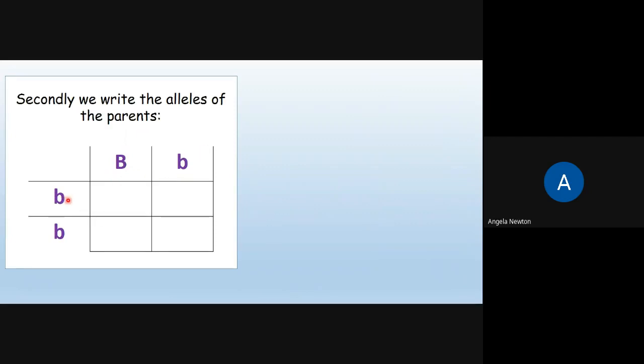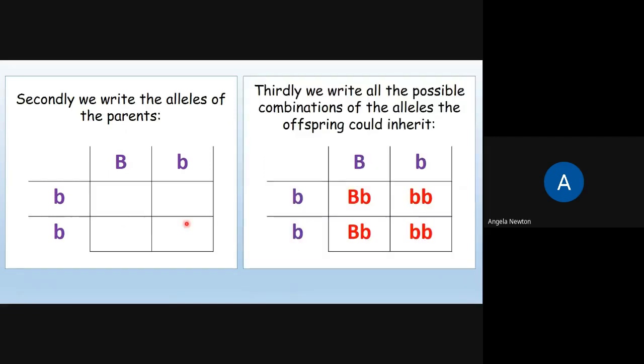And then we've got two recessive alleles, two lowercase b's, for the homozygous recessive female. Then we need to write all the possible combinations of the alleles the offspring could inherit. So we could have one dominant and one recessive, written in lowercase, and that could happen again here. Or we could have two recessive alleles here or here.